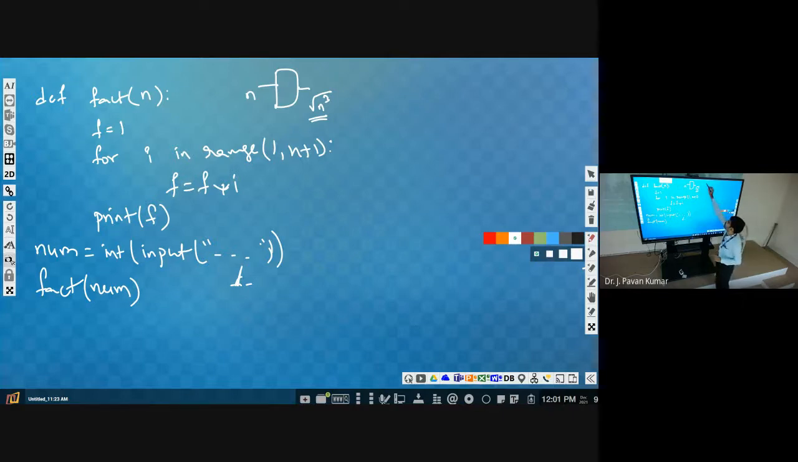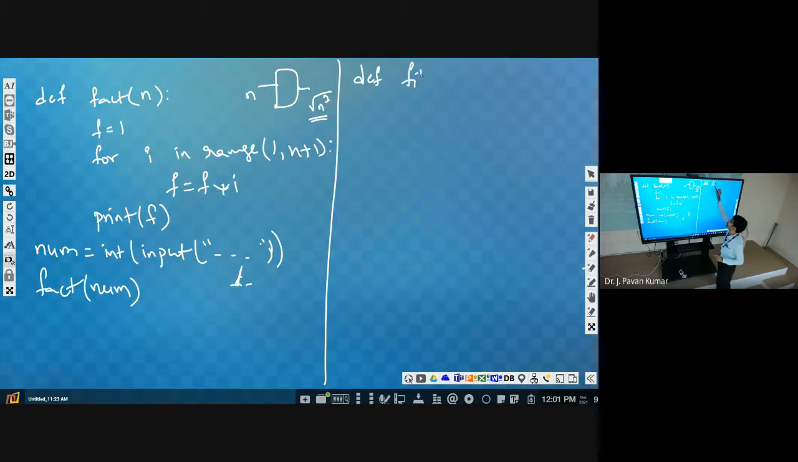Yeah. So how can we define a function? def fib of one number. We have to take the nth Fibonacci number, so we will take n, then colon.